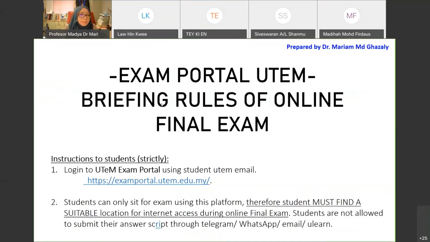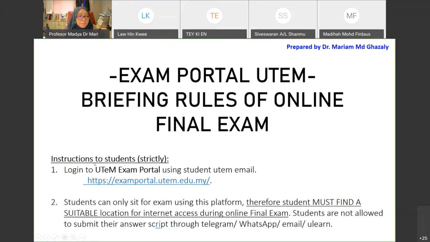So if you see here, this is the instruction, because I'm not sure. I think for second year students, you already went through this process last semester. But anyone who didn't, who is trying out the exam portal online for the first time, maybe you're a direct entry student who just entered this semester, you're not familiar yet with the system. So this briefing is really important, because the online portal is similar to ULearn, but the layout is a bit different.